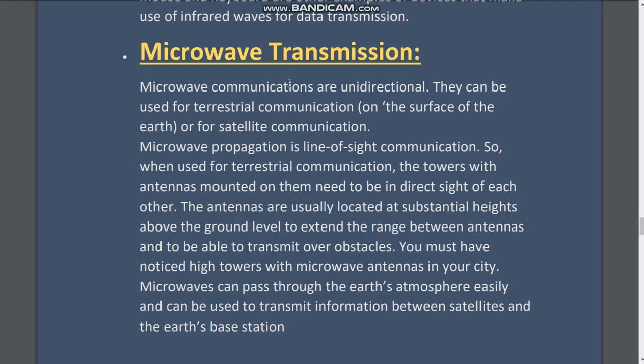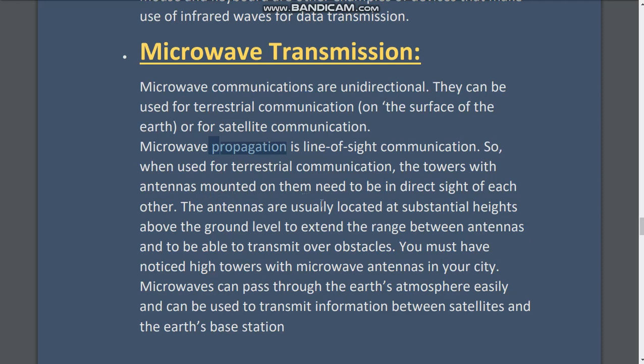Microwave propagation is line of sight communication. Microwave propagation means traveling of signals from one place to another. So when used for terrestrial communication, the towers with antennas mounted on them need to be in direct sight of each other.